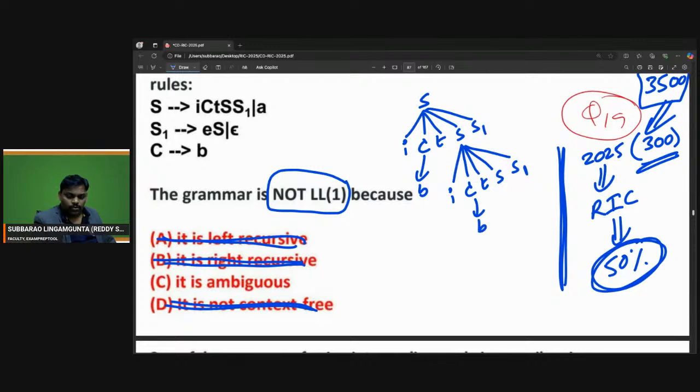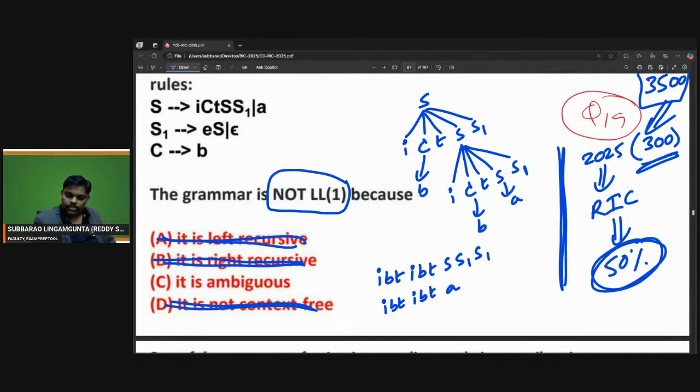Now if you observe clearly, IBT followed by IBT. Now I have S1, S1 in my hand. Remember, this S means A. That is okay.